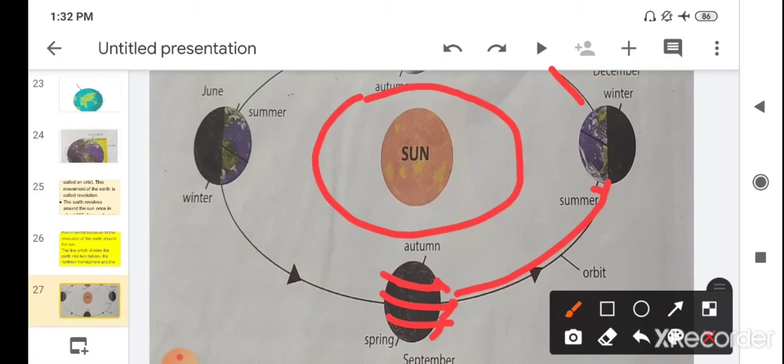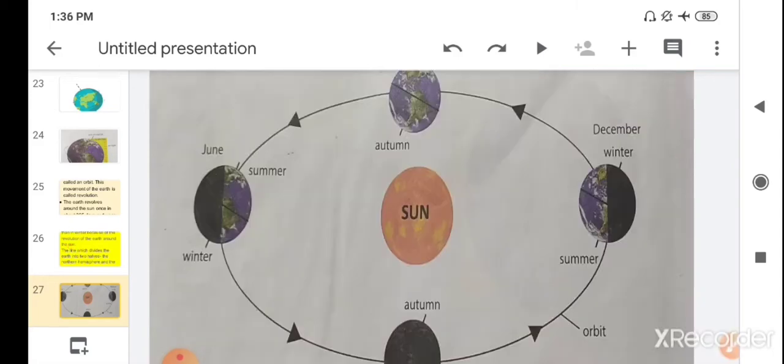The earth rotates on its axis, and at the same time it also moves around the sun. So the earth has two types of movement, one is rotation and the other one is revolution.